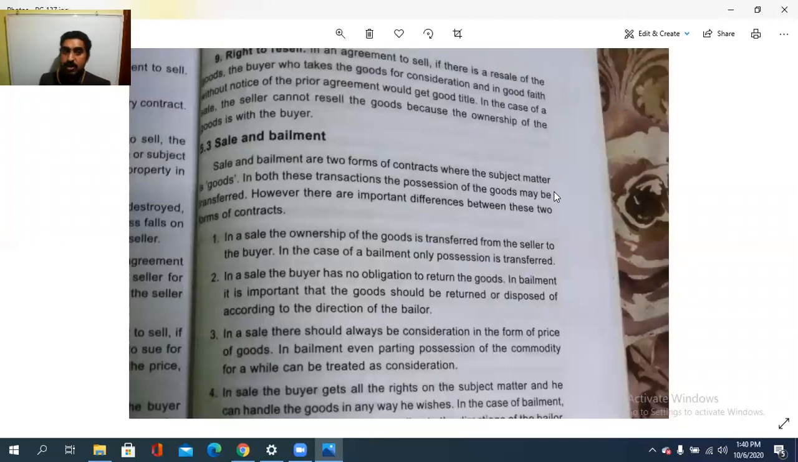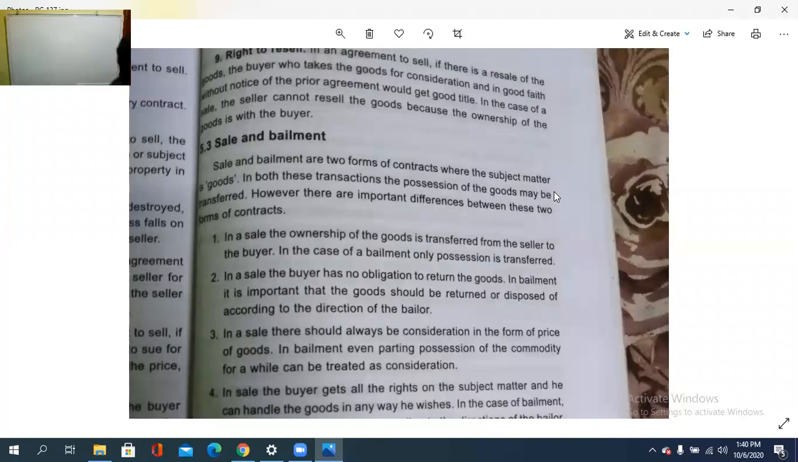Only the possession is transferred, as you are aware from bailment, which is in the third module. However, there are important differences between these two forms of contract. In a sale, the ownership of the goods is transferred from the seller to the buyer, while in the case of bailment, only the possession is transferred.